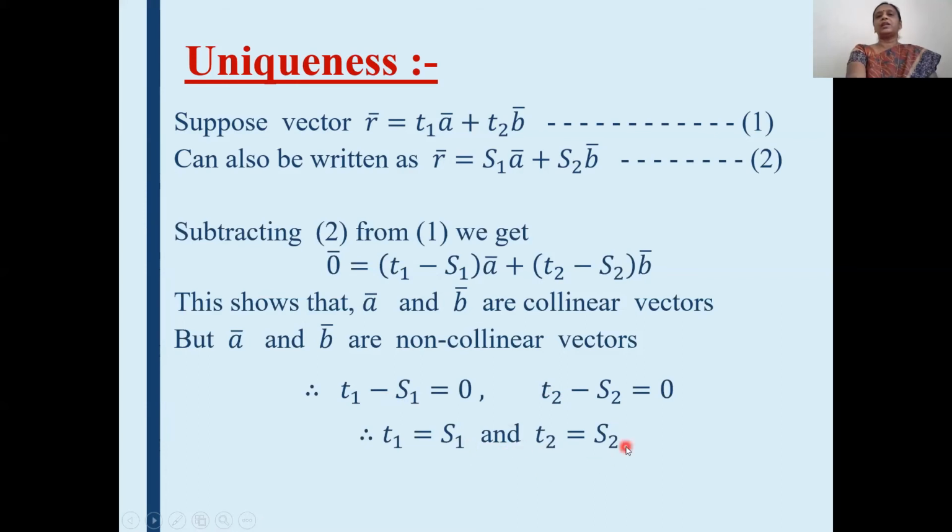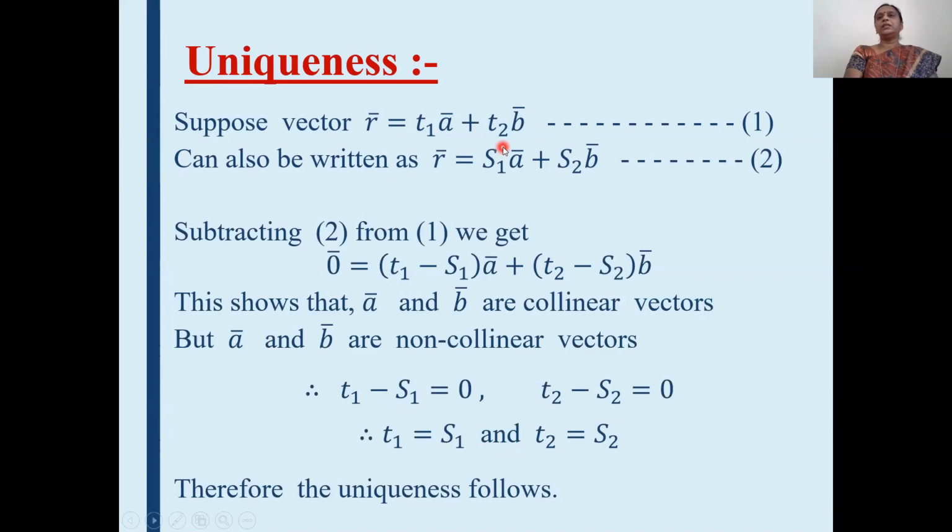This means S1 and S2 are nothing but T1 and T2. This means these two scalars T1 and T2 are unique. There does not exist other scalars replacing the values of T1 and T2. So T1 and T2 are unique, and this proves the uniqueness of the equation R bar is equal to T1 A bar plus T2 B bar.